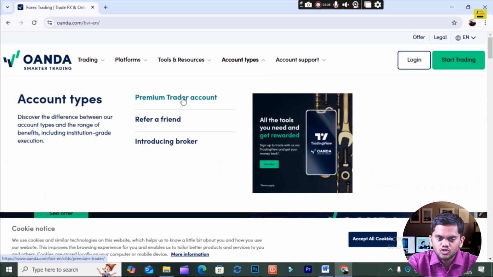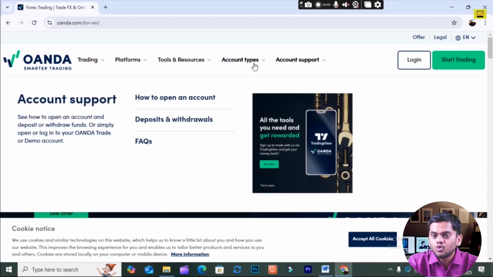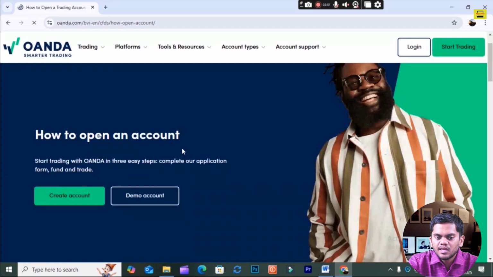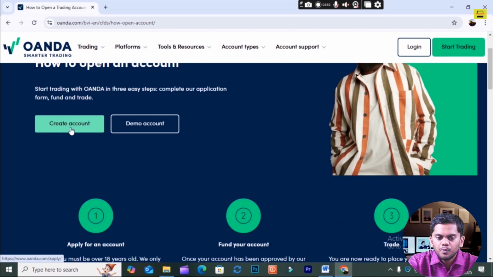Account support, how to open the account, you see here. Suppose premium trader account or refer a friend, introducing broker, you can select the account types whatever you want. Account types you see here. Suppose you don't have the knowledge of how to open the account, so you click here, and you will get knowledge about how to open an account. You have to first create the account, or if you want to create a demo account, you can also create a demo account from it.